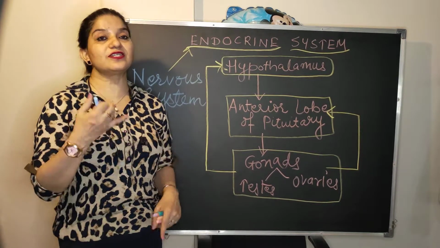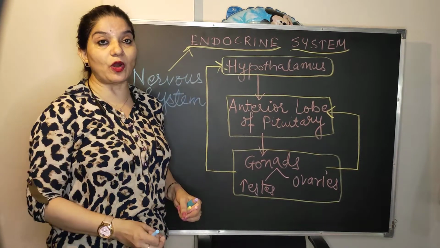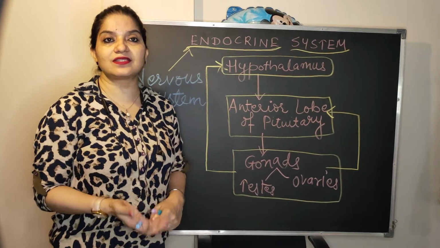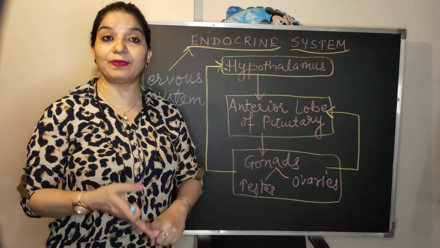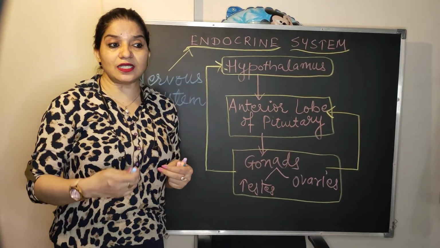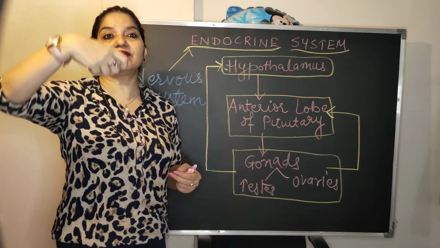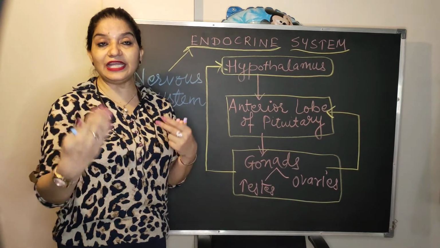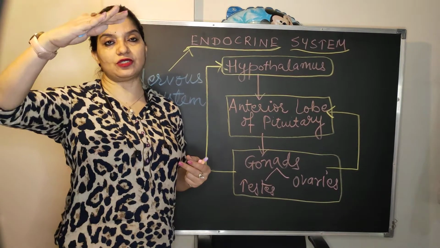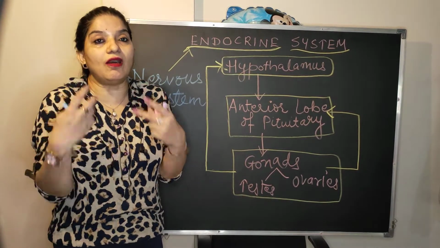Now what are hormones? First, they are chemical messengers. Second, they are required in very minute quantity. Third, which is very important, they are biologically very active in small quantity. They can be steroid based, amino acid based, or peptides. So there can be many different types of these hormones. They are required in very small amounts, and a little increase or a little decrease can lead to a condition of hypersecretion and hyposecretion. And this hypersecretion and hyposecretion of these hormones can lead to an everlasting, long-lasting effect.